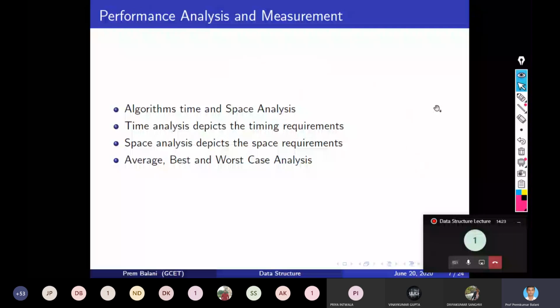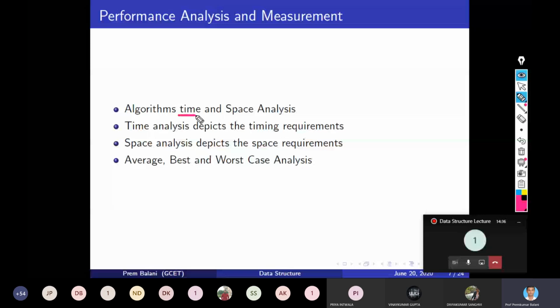Look, the algorithm for the same task can be different. For the same task, you can have multiple algorithms, and these multiple algorithms perform differently. So say you want to sort the data.